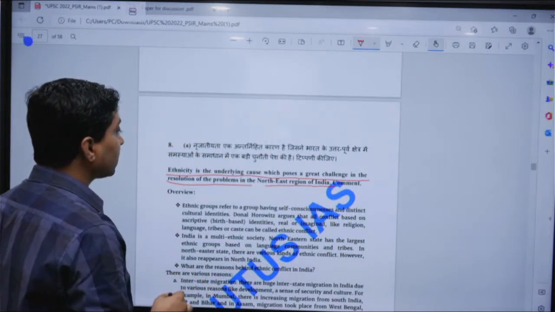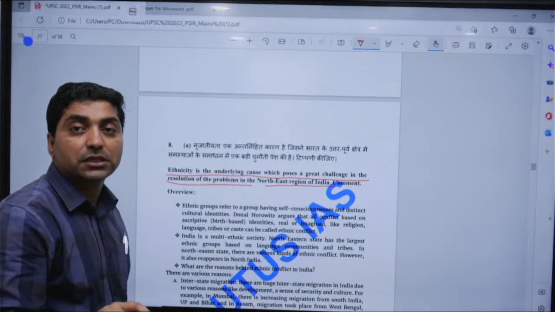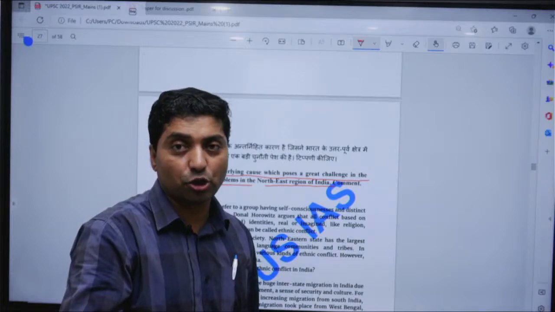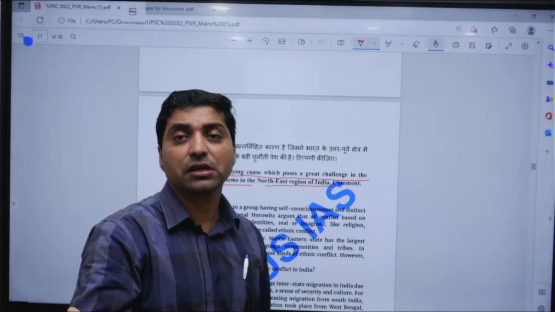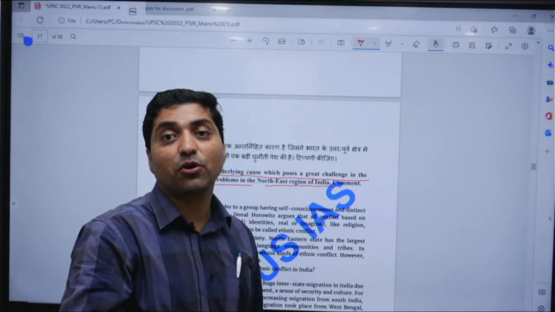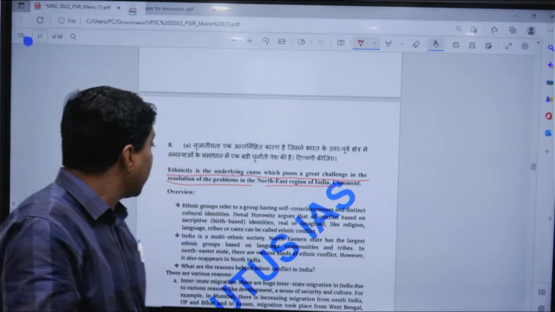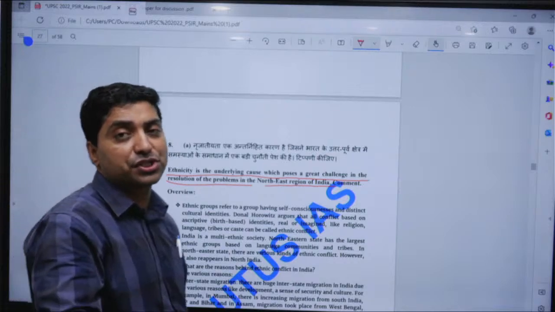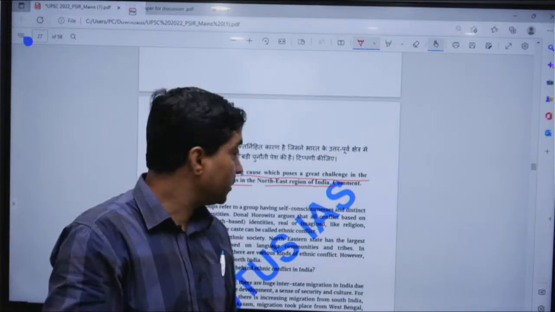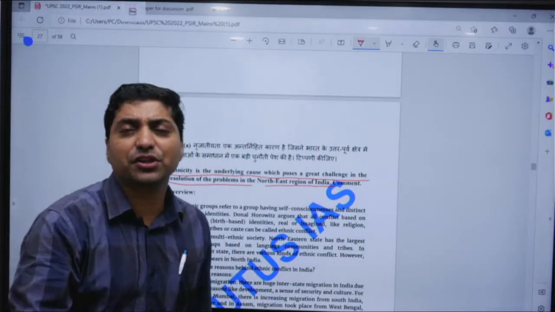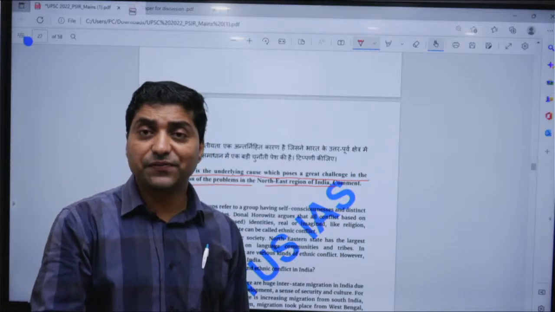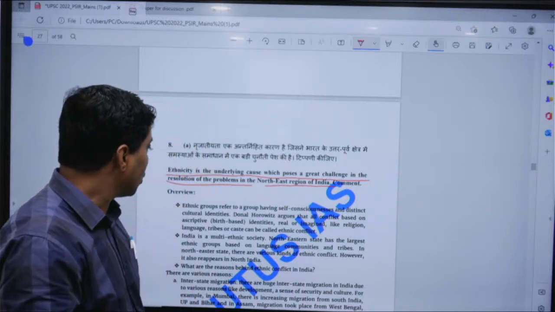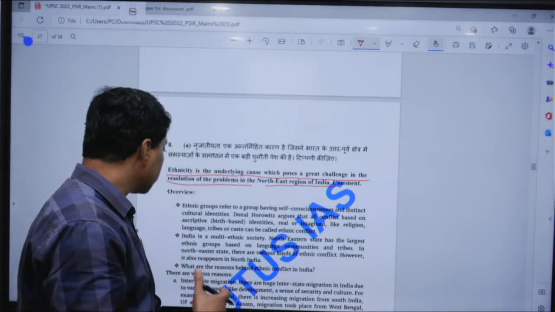Now if you look, India is a multicultural state where we have multi-ethnic groups, and especially the northeastern region has a diversity of many ethnicities. And ethnicity refers to a self-conscious and distinct group which claims a different kind of culture, different traditions and customs. In this way you can define it.